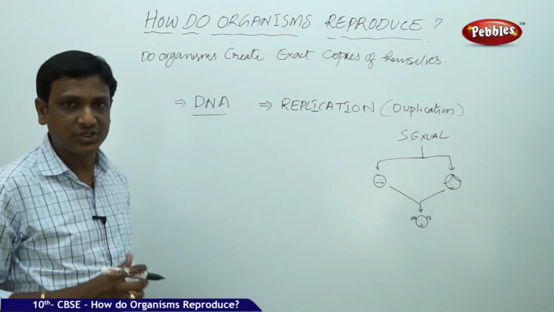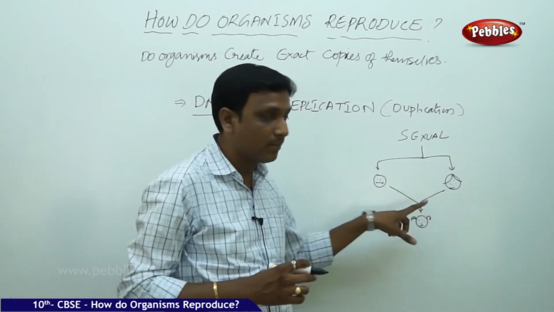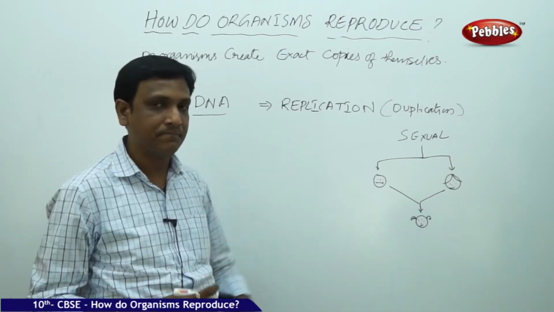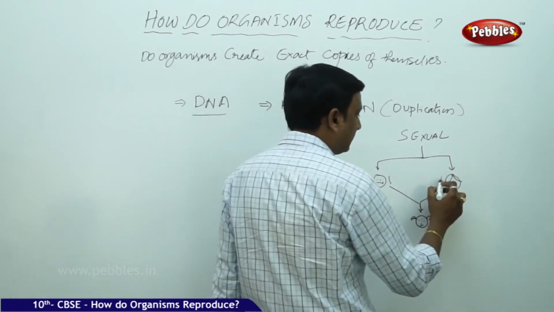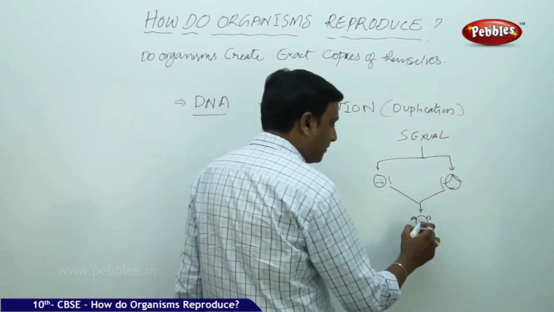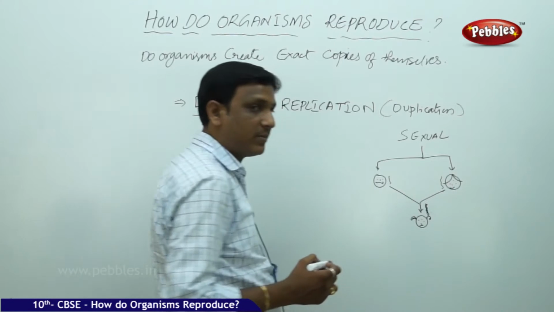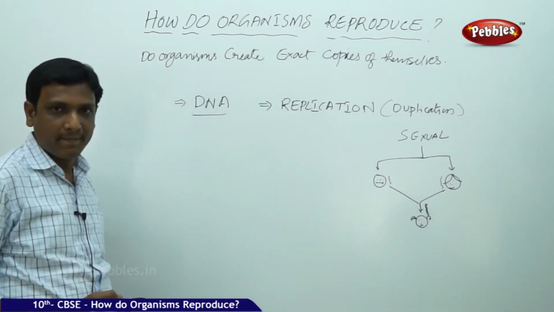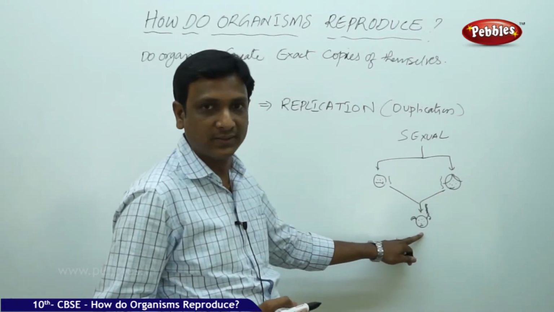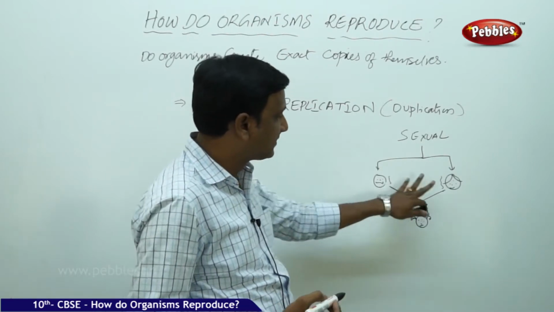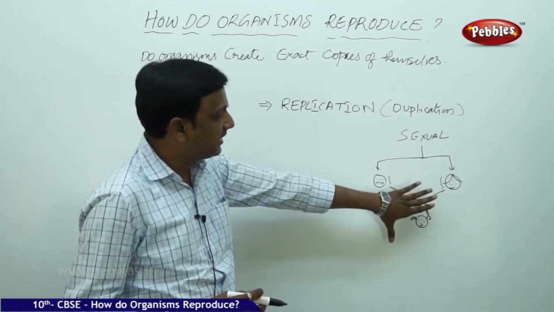Because in the process of reproduction, with two organisms involved in sexual reproduction, the DNAs of the two organisms are mixed together to form a new DNA. A part of the DNA is contributed by the father, a part of the DNA is contributed by the mother. So both these DNAs are recombined, which is called DNA recombination, and a new DNA is formed here. So it is a new one. Of course, this is the human DNA part, that is why this is also a human. But there are some variations here. So that is the reason why some variations occur.